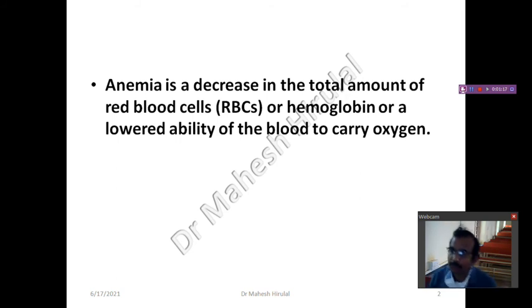Even if the total count of RBC is reduced, then also you can say that it is anemia, but hemoglobin might not have reduced. So that is discussed. Then, hemoglobin is okay and RBC is also okay, but the oxygen carrying capacity of the RBC is reduced. Then also we consider it as anemia.